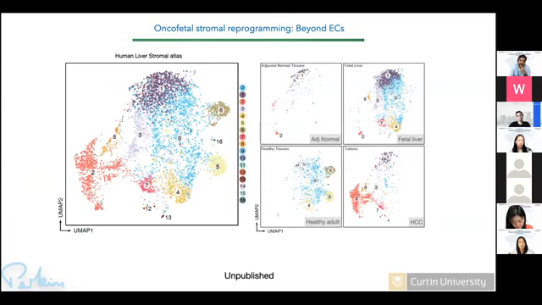So since then, we started asking questions. We know there's an immune cell which is oncofetal-like, and we know there's an endothelial cell, stromal cell, which is oncofetal-like. Are there other cells which could be oncofetal in the tumor microenvironment? And we found one more population which is stromal, but since the work is currently in review, I can't reveal the specific marker of this population.